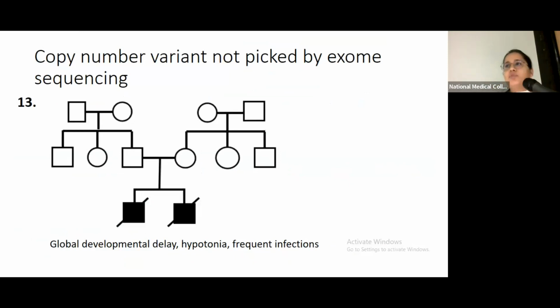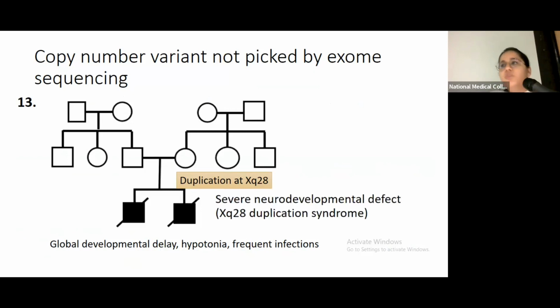Will delay, hypertonia and frequent infection, and NGS did not actually pick up any disorder. So in this case, microarray told us that there is a duplication of the Xq28 region in the mother. Now again, a copy number variant which does explain the phenotype in the children. And this actually leads to a known disorder, that is severe neurodevelopmental defect.